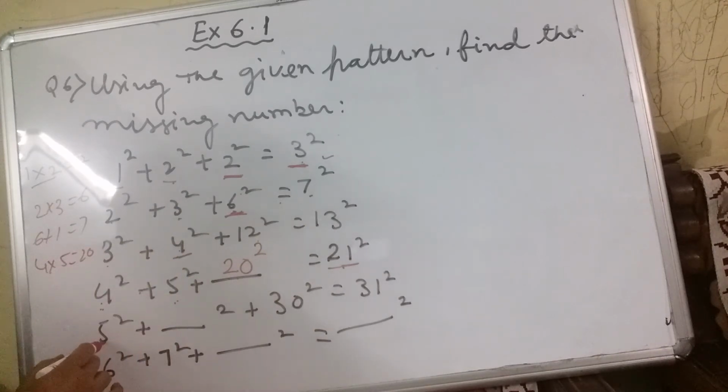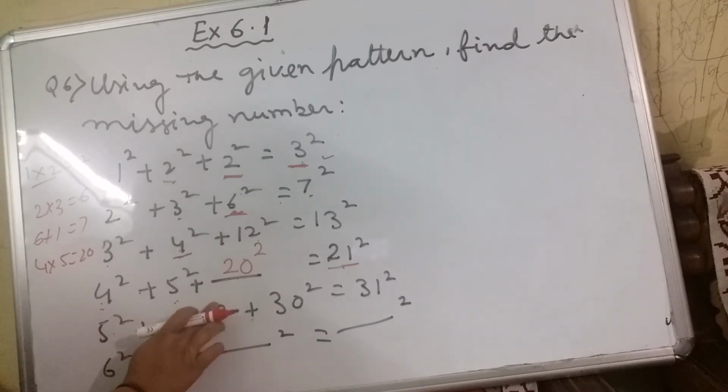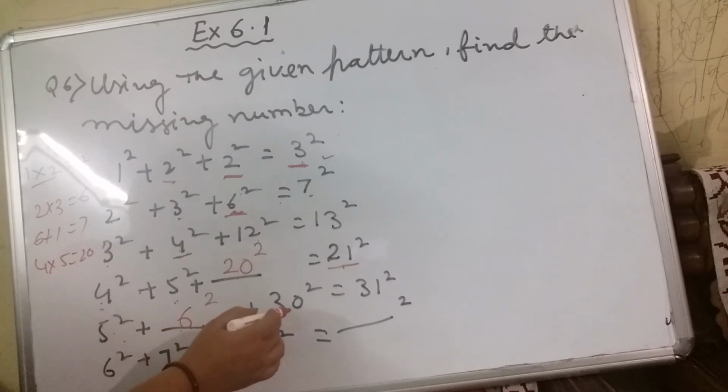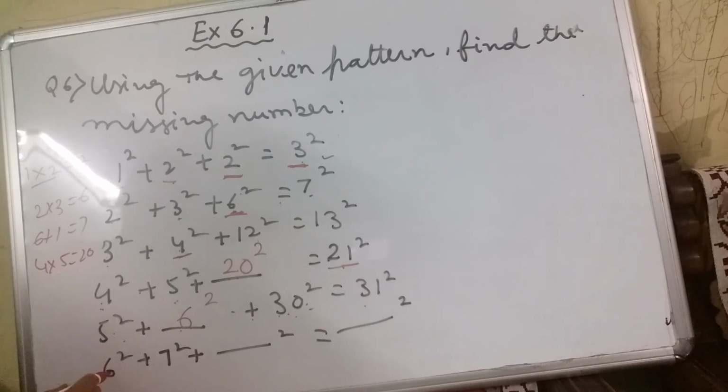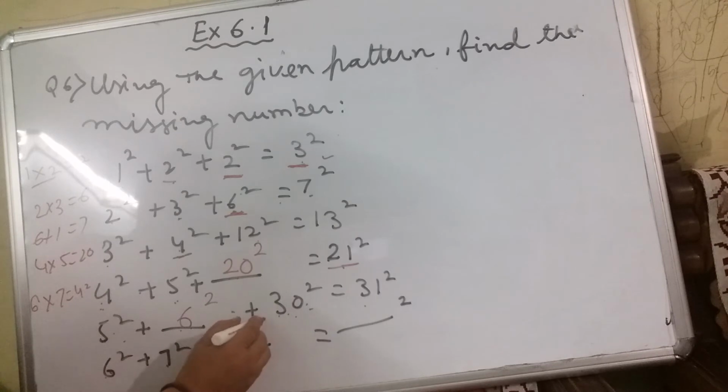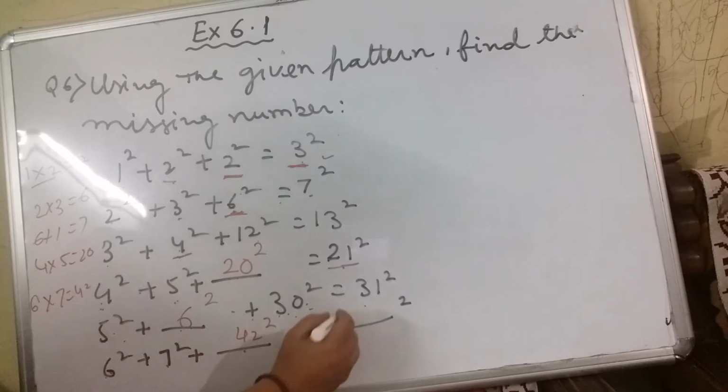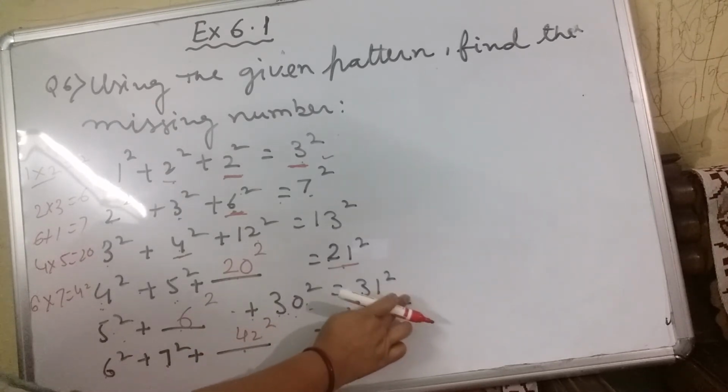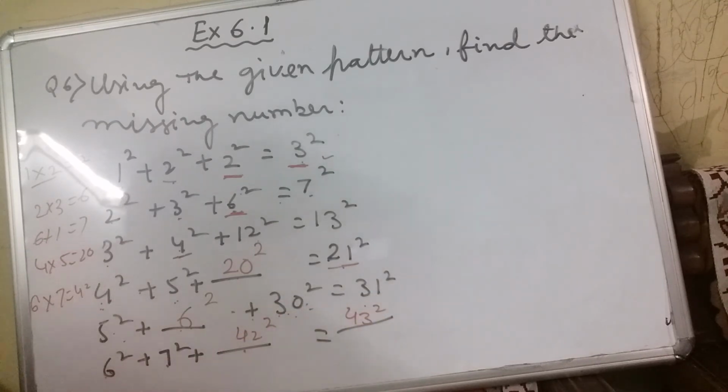Now it is 5 square plus dash square plus 30 square. After 5 what number comes? So 6. 6 square. 5 6s are 30. 30 square, and after 30 it is 31. Next is 6 square plus 7 square. Now 6 sevens are what? 42. So this 42 will come here, and after 42 what number comes? 43. So here 43 will come.